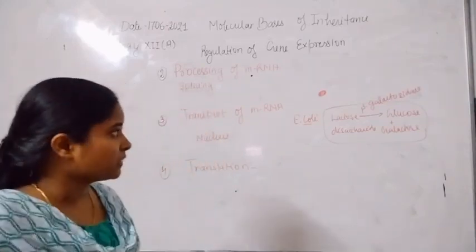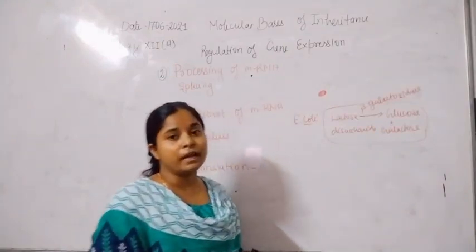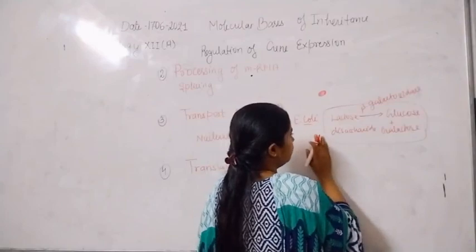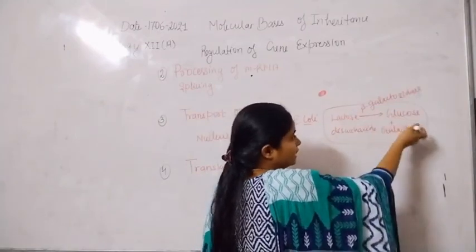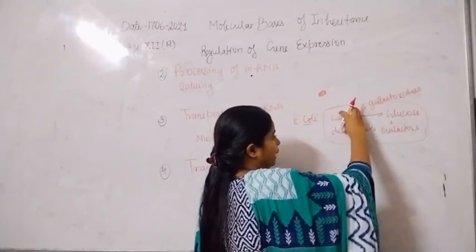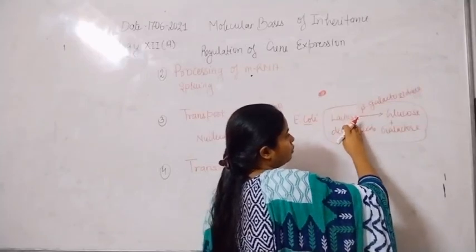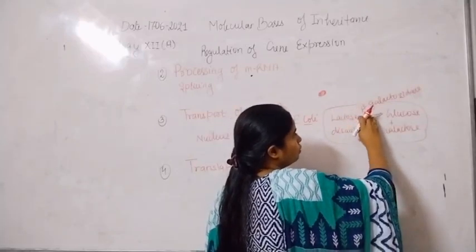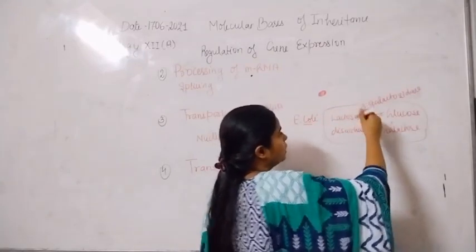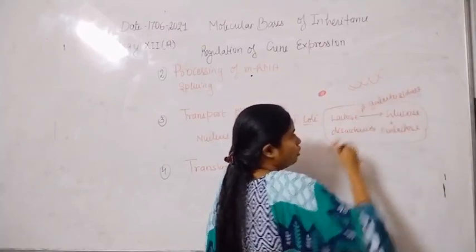But then, how is the beta galactosidase enzyme formed? When E. coli have lactose in the medium, for the breaking of the lactose molecule, beta galactosidase is needed by the E. coli bacteria, and the gene for this enzyme is present on the DNA molecule.